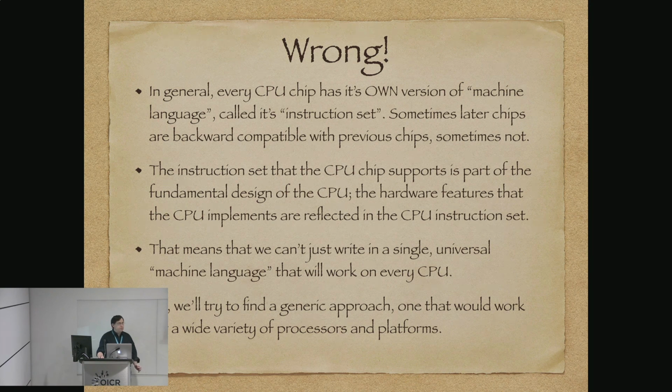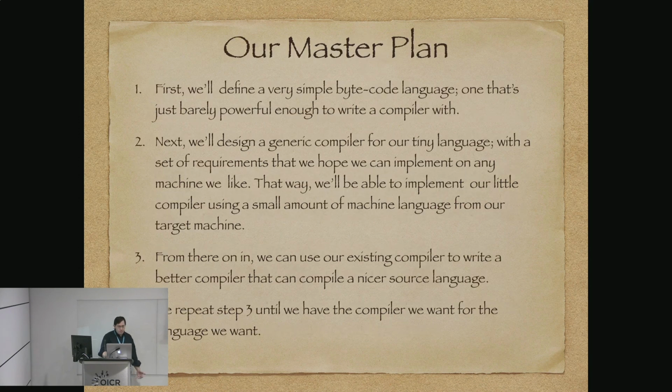So the odds that anyone is going to write a completely generic machine language that's going to work for all processors, probably never going to happen. Which means we can't just write a single universal machine language that will work for every CPU. So the best we can do is we'll try and find a generic approach, one that would work for a wide variety of processors and platforms.